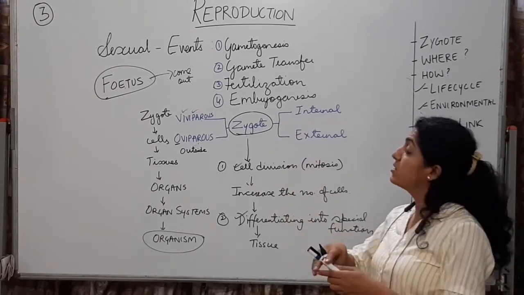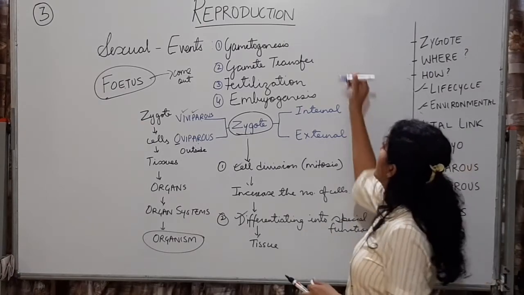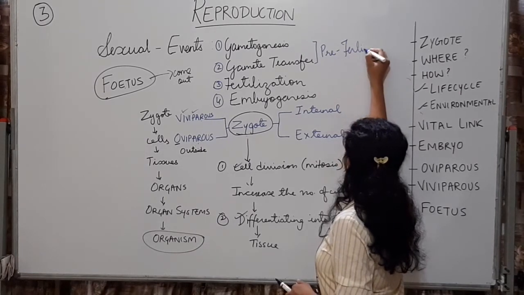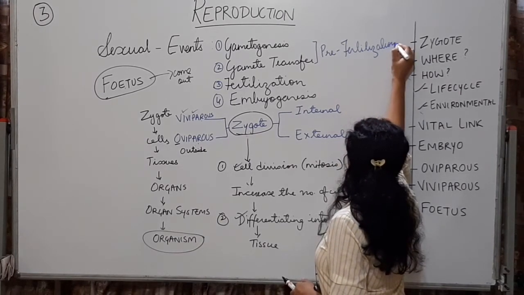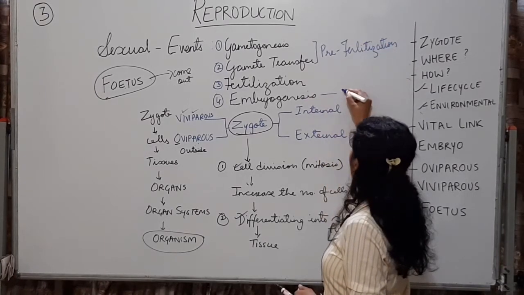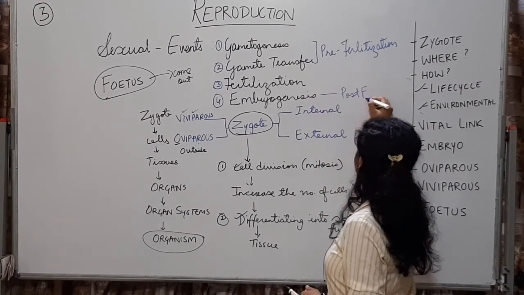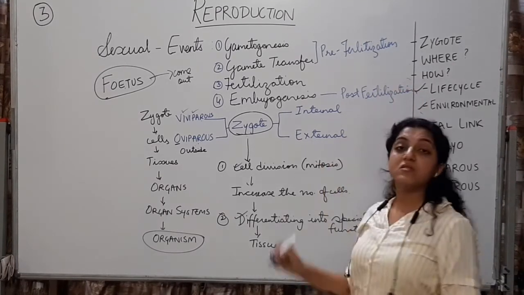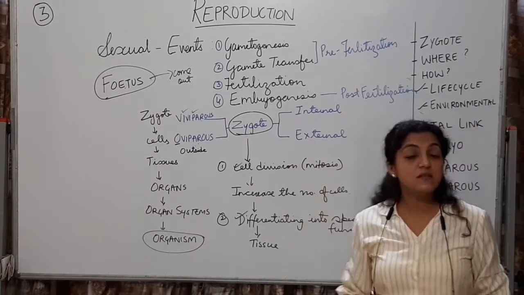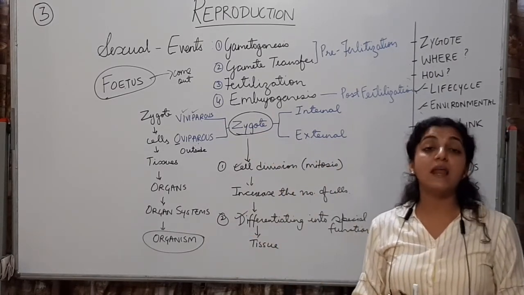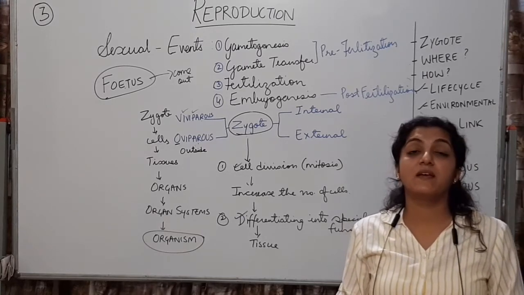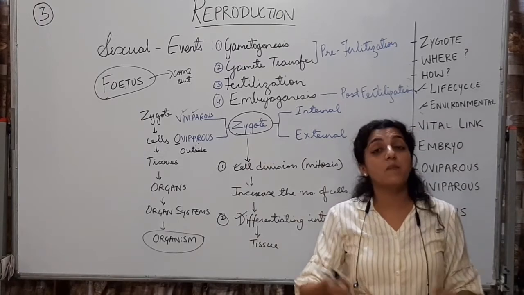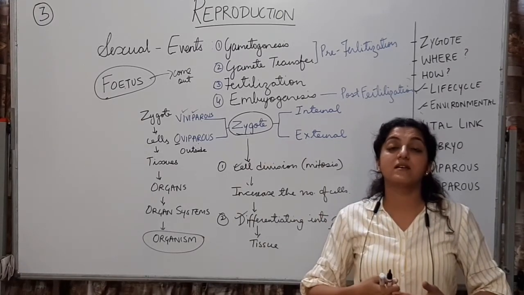Now fertilization के पहले होने वाले events को हम बोलेंगे pre-fertilization events. Whereas fertilization के बाद में होने वाले को हम बोलेंगे post-fertilization events. Post-fertilization events में embryogenesis, formation of the fetus, as well as delivery, that is parturition. That is expelling out of the fetus from the mother's body. All this will come in the post-fertilization events. Alright?